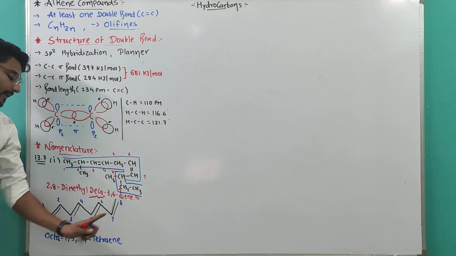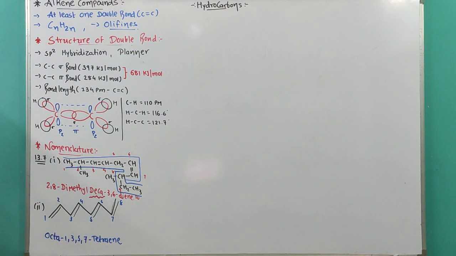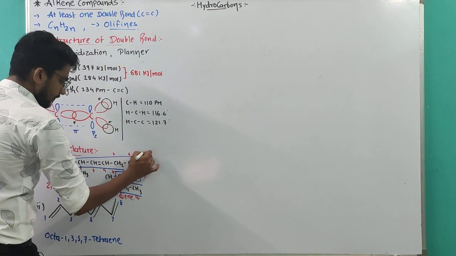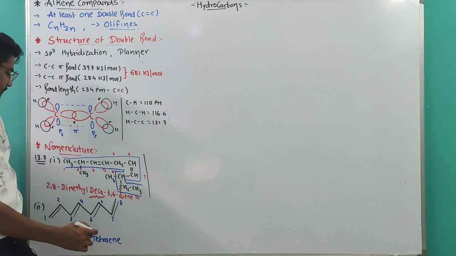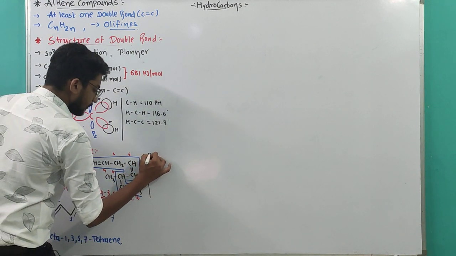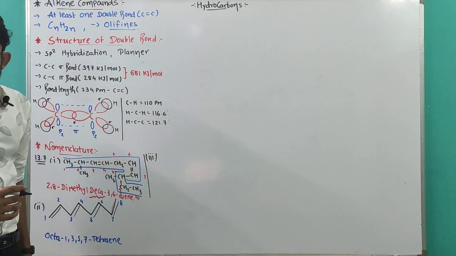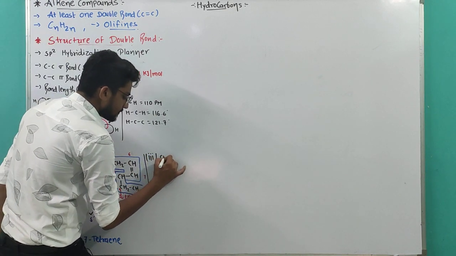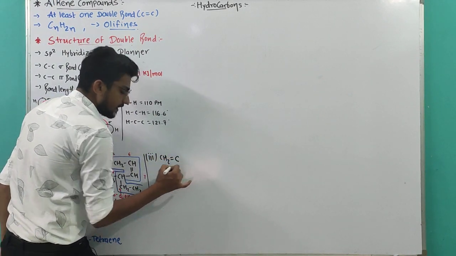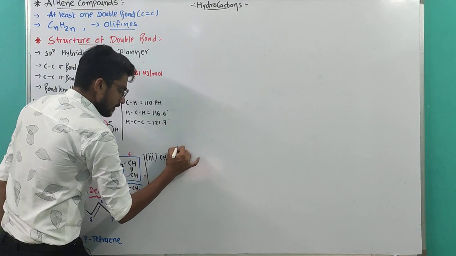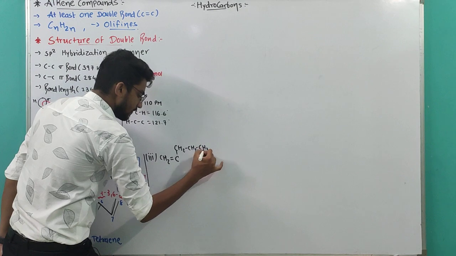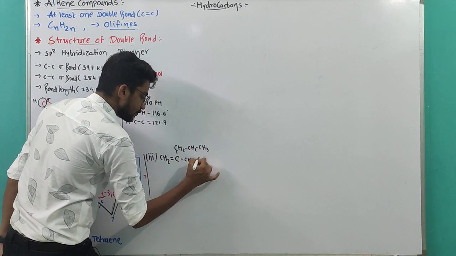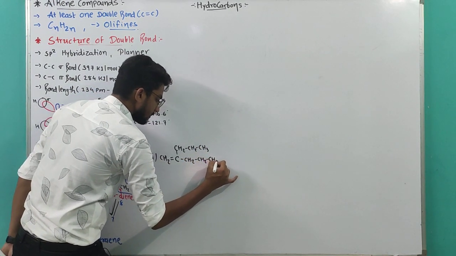4 double bonds are there, that's why tetraene. After that, our next compound, the third compound, is CH2 double bond C, CH2, CH2, CH3 and here CH2, CH2, CH3.